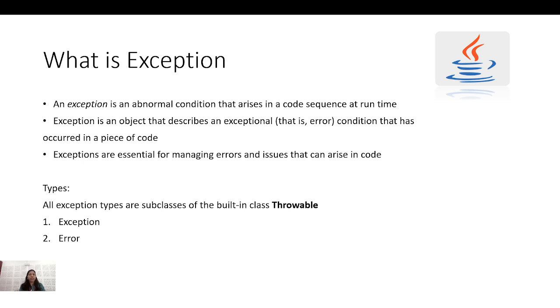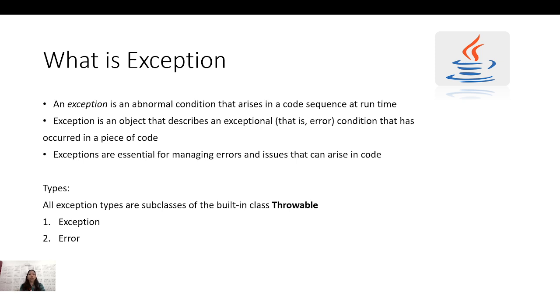Like that, we also have some abnormal conditions in software. Suppose during code execution there is no inverter, there is no backup; we can say that is a type of exception. I can also give another example.